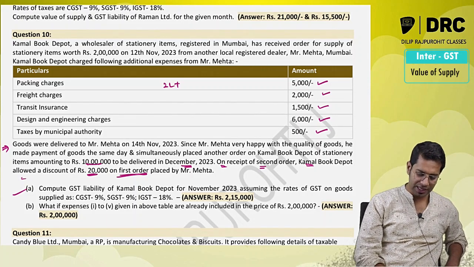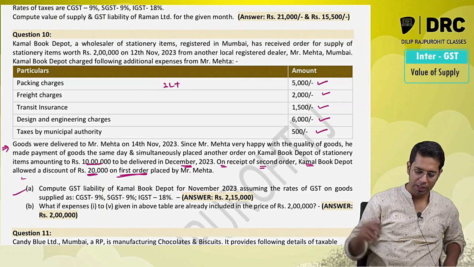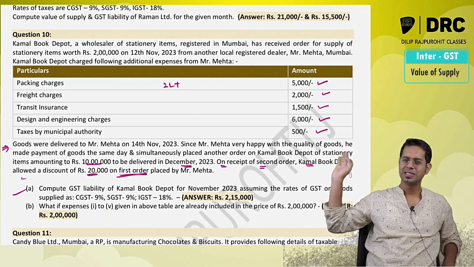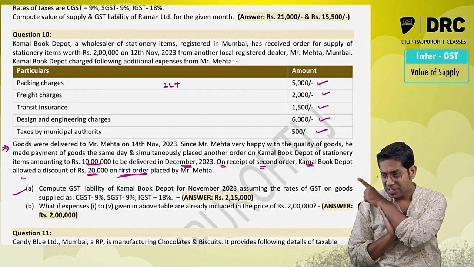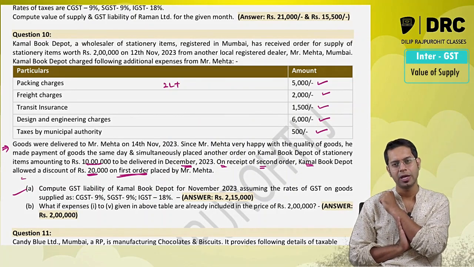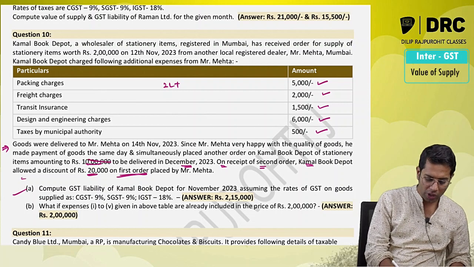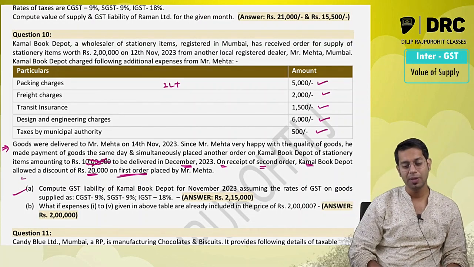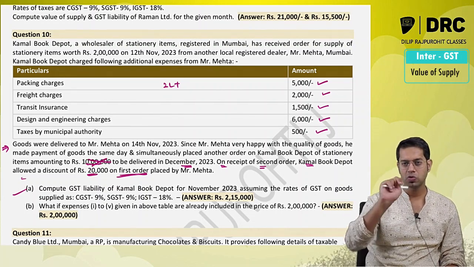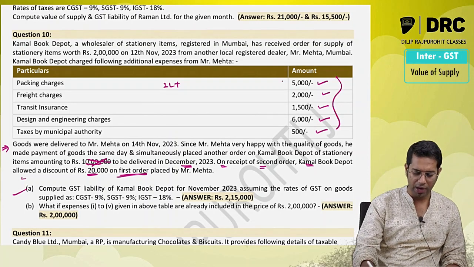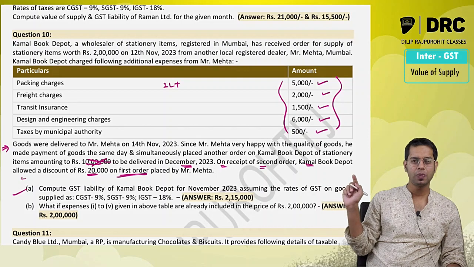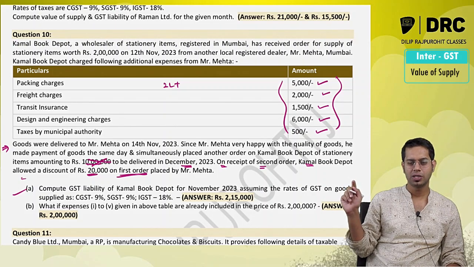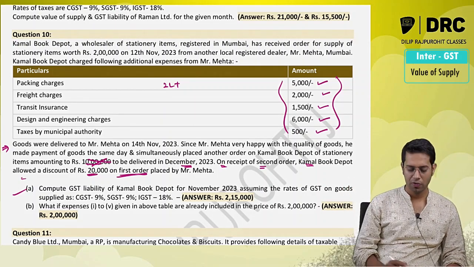Now what is this point talking all about? This point basically talks about whether this discount is required to be excluded from value of supply or not. Everything else is same. They are not talking about the supply which you are going to make in the month of December. In the November month you have sold products worth rupees 2 lakhs and you are going to add all these different items, correct? Now whether this discount of 20,000 rupees will be reduced from value of supply or not?